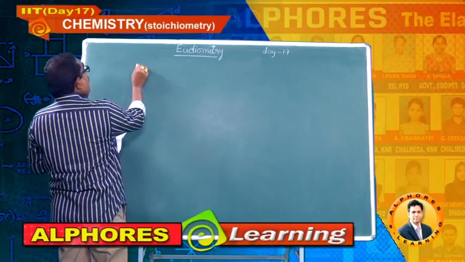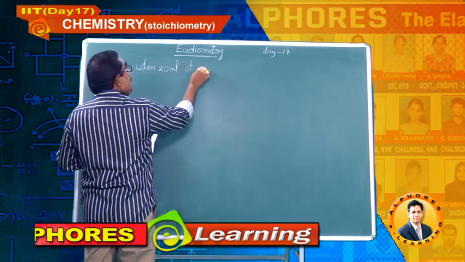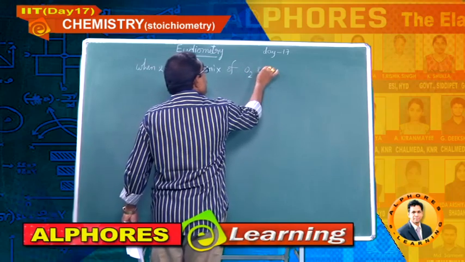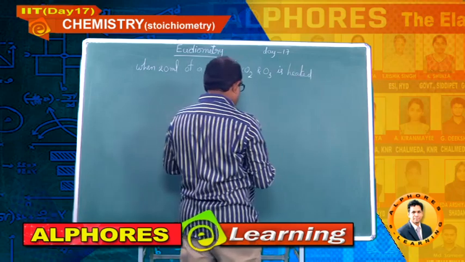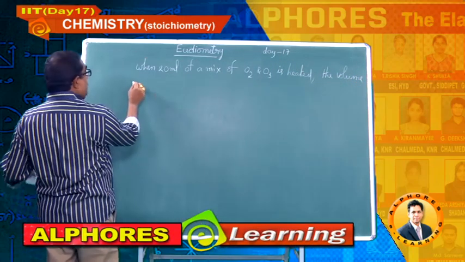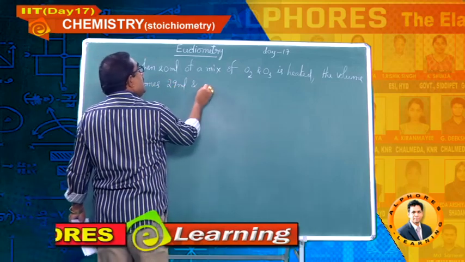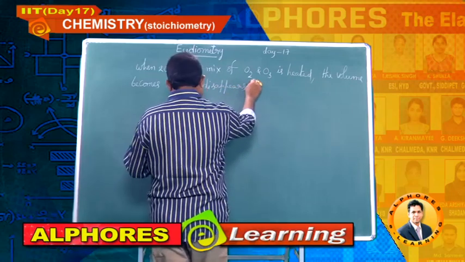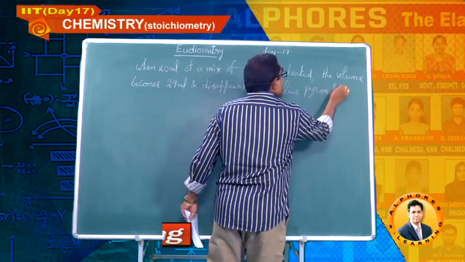Write down, students: when 20 ml of a mixture of oxygen and ozone, O2 and O3, is heated, the volume becomes 29 ml and disappears in alkaline pyrogallol solution.